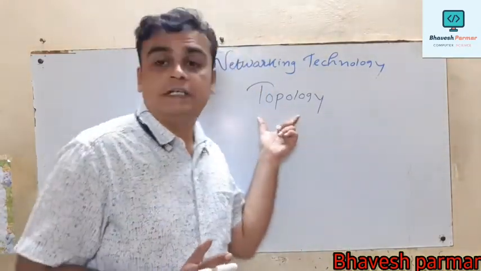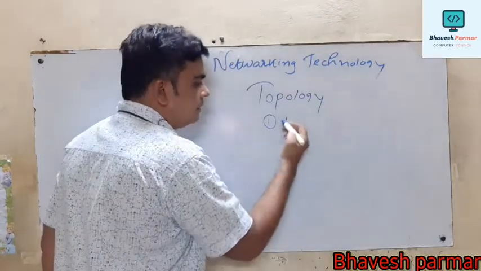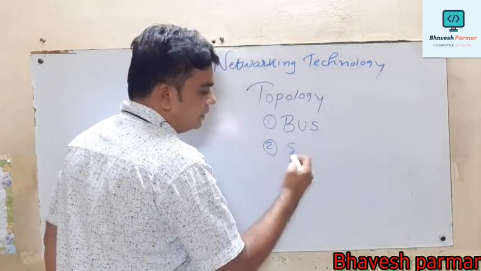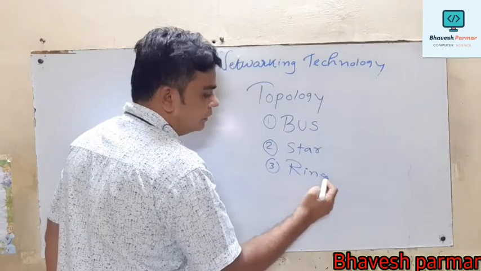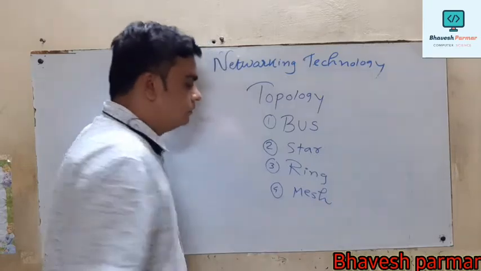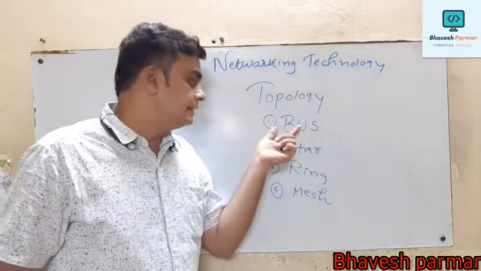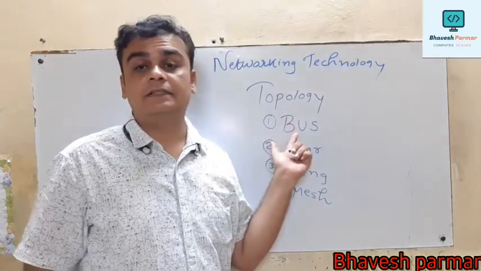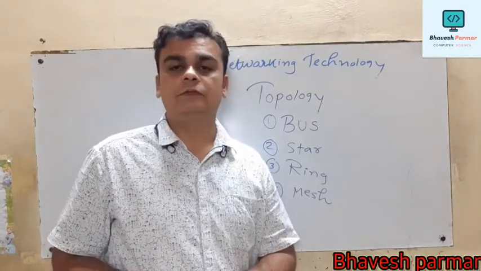So guys, we have to study different types of topology. Our first type of topology is bus topology. The second type is called star topology. The third type is called ring topology. And the fourth type is called mesh topology. In today's session we are going to discuss all these 4 types of topology, their diagrams, their working, their various advantages and disadvantages, and which topology is more convenient for our day-to-day use.